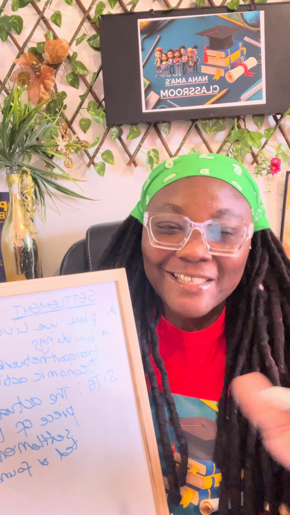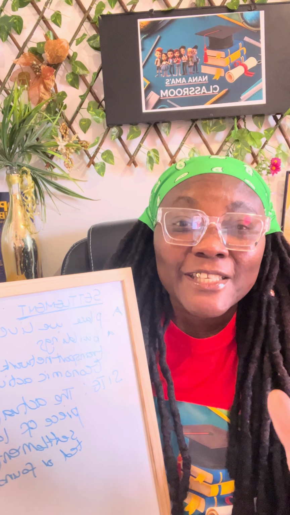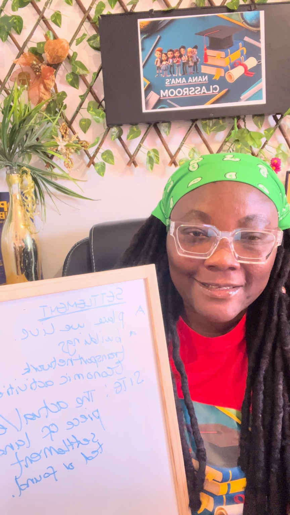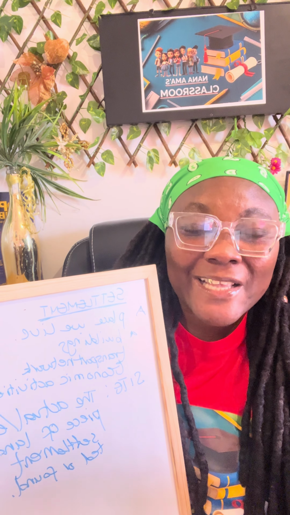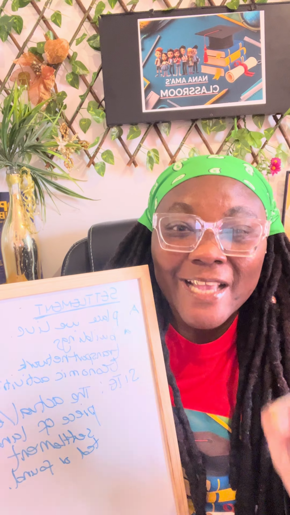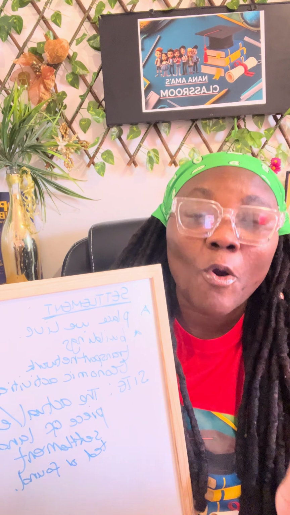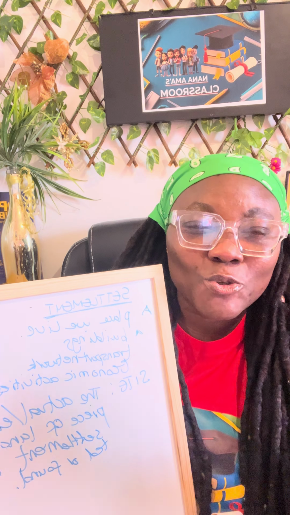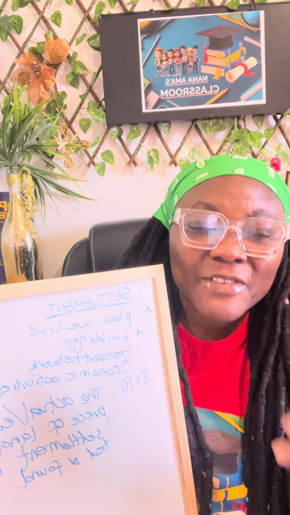So before one can settle in a place, the first thing they look for is a site. And the site, we say, is the exact piece of land on which a settlement is found, or located. Before somebody will decide that I want to choose a site, they look at the physical features.